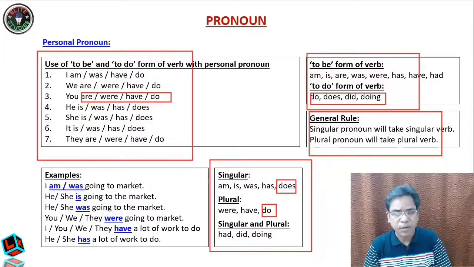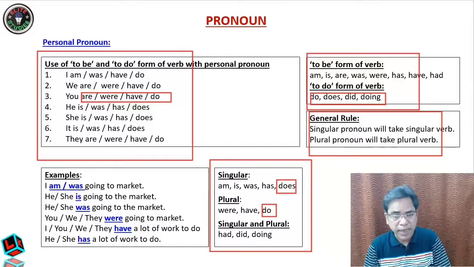So examples, now you see. I am going to market. I was going to market. Why was? Because I takes am, that is correct, but in the past I will take a singular verb, was. It will not take were. I was going to market. Similarly, he and she are singular, so he is taking a singular verb, is. He and she again take the singular was. You always take a plural verb. We, they take a plural verb, so they are using were.